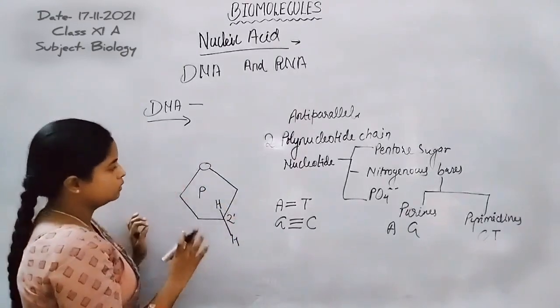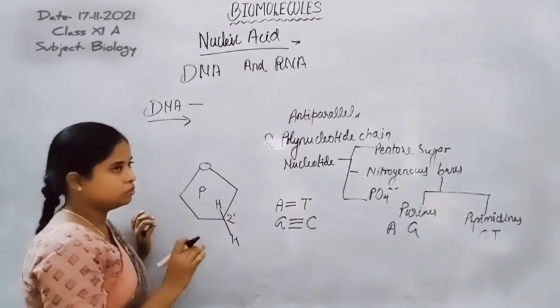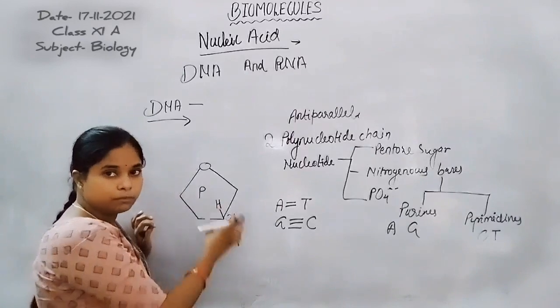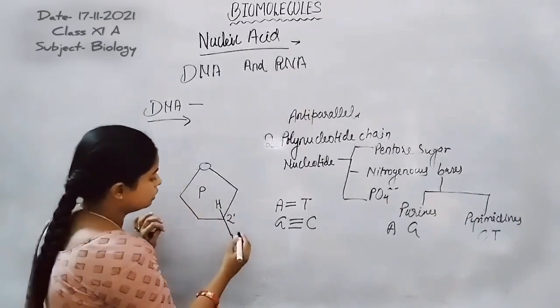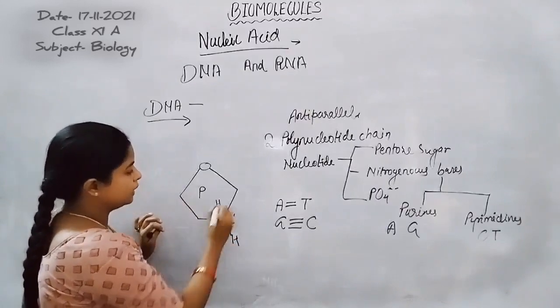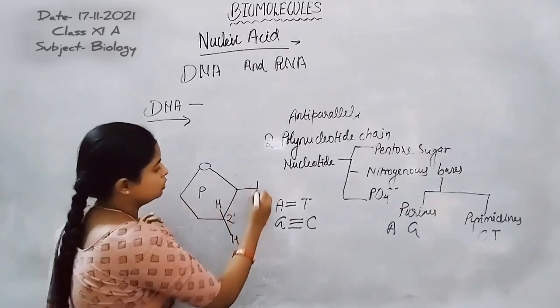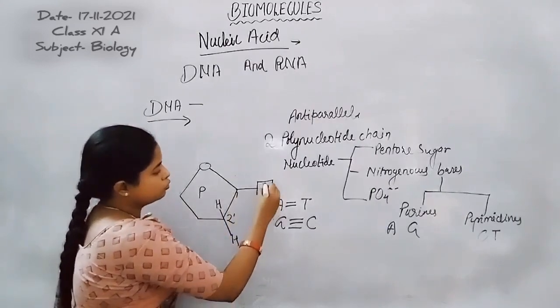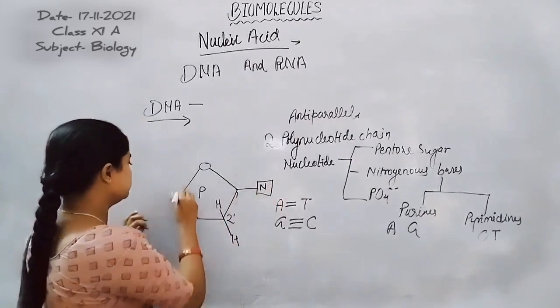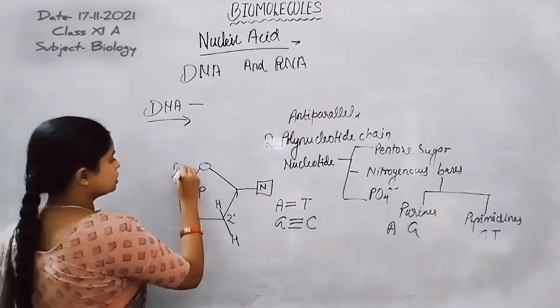That's why the pentose sugar is known as deoxyribose, because ribose is the pentose sugar that has the hydroxyl group at the 2' position. On the first prime carbon the nitrogenous base is present, only a single one.